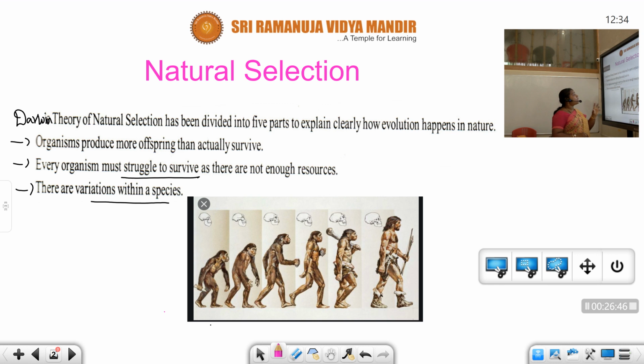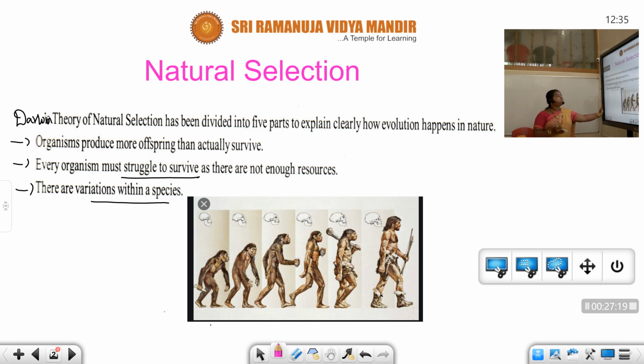Next, every organism must struggle to survive as there are not enough resources. See students, for the survival of every living creature, first of all we should get help from nature. Nature provides all the required resources, not only for man but for all living creatures, like food, water, air, shelter and everything.